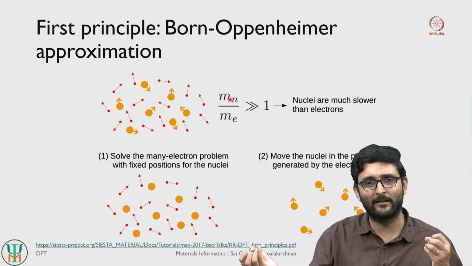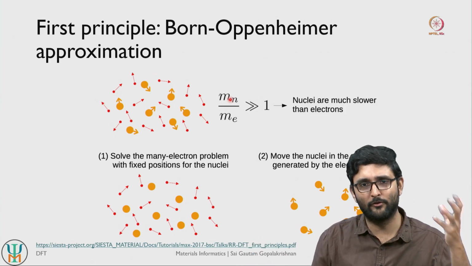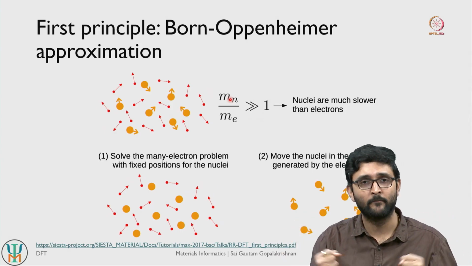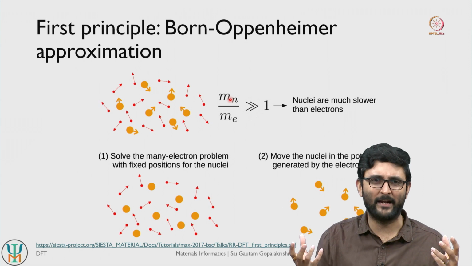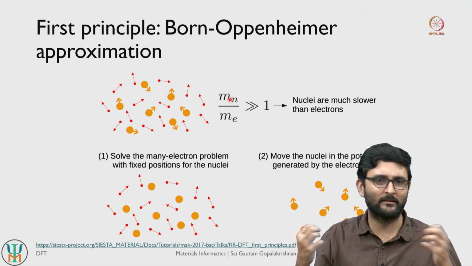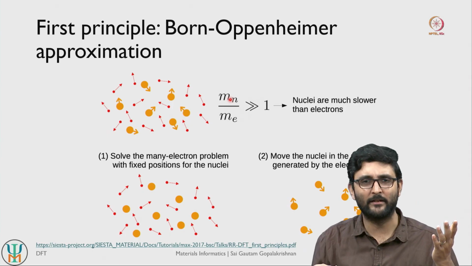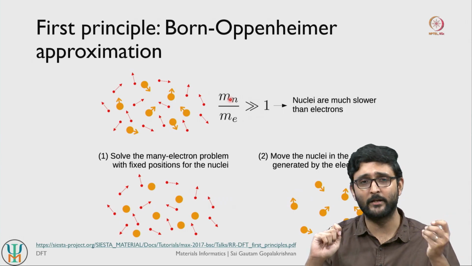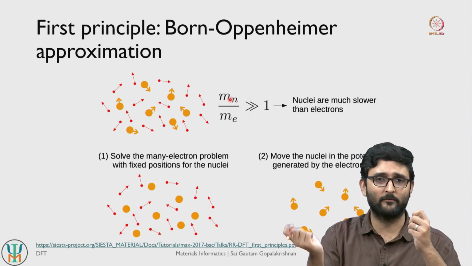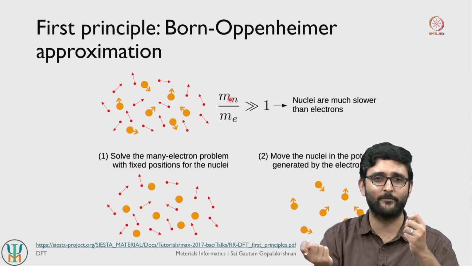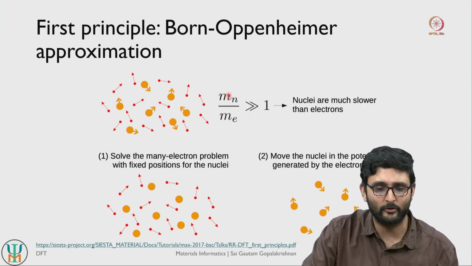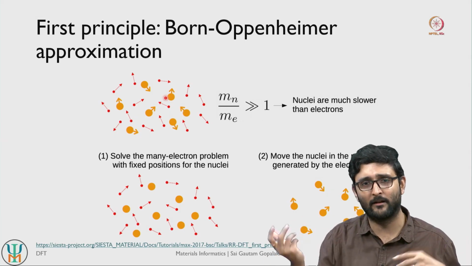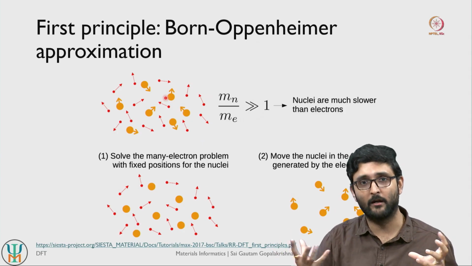So the electron masses are going to be very small, and the nuclei masses are going to be very large, maybe 3 to 4 orders of magnitude larger compared to that of electrons. To give a solar system kind of analogy, this is similar to how the earth rotates around the sun. The sun is several orders of magnitude heavier than the earth. The sun is also moving, it's not a stationary object, but the earth moving around the sun is basically a tiny object moving around a very big object. So that analogy is how your atoms are. Electrons are tiny objects zipping around a given nucleus, which are heavy objects.